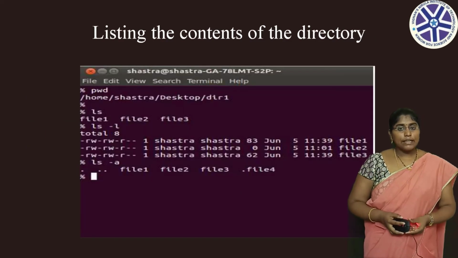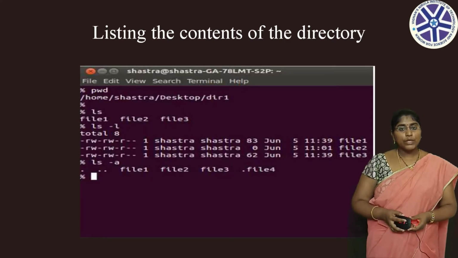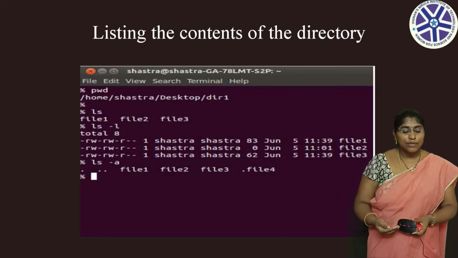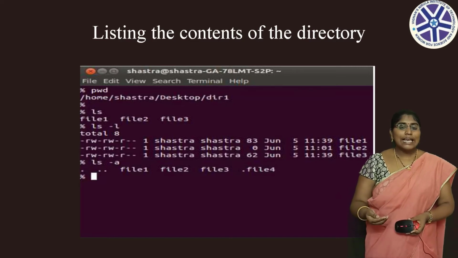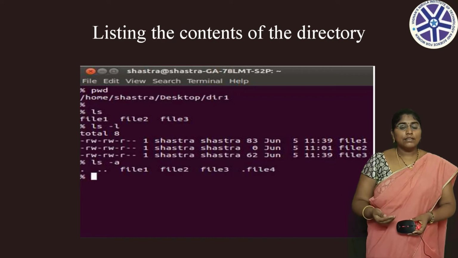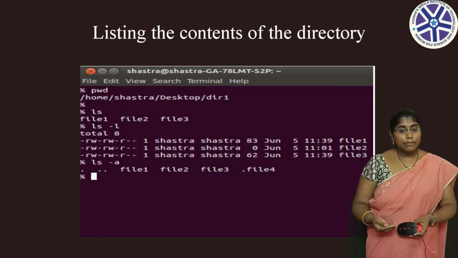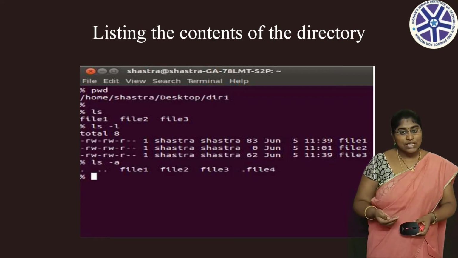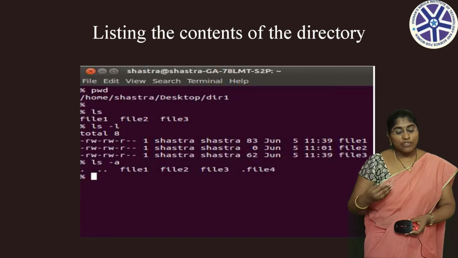See this example. First, you check the pwd command for finding the current working directory. Next, you execute the ls command. After execution, you can list the files in the current working directory. Next, you check the ls -l command, then you will get the details of files like file permissions, file size, and file name, along with the specific time and date of modifications.